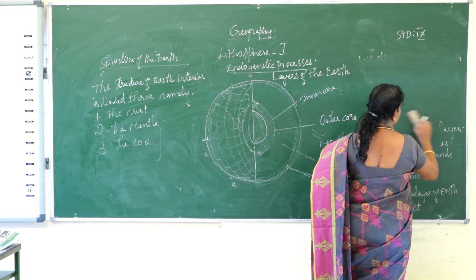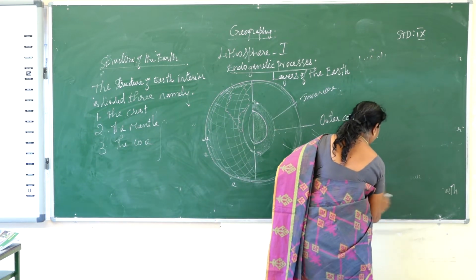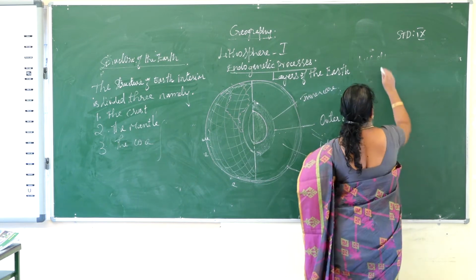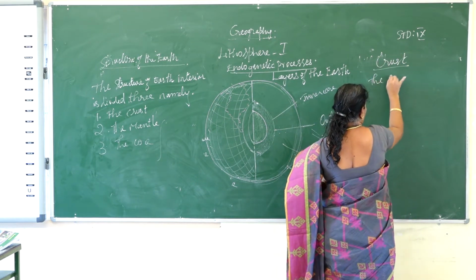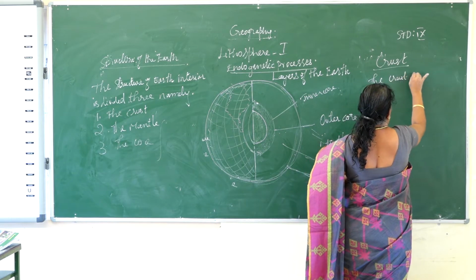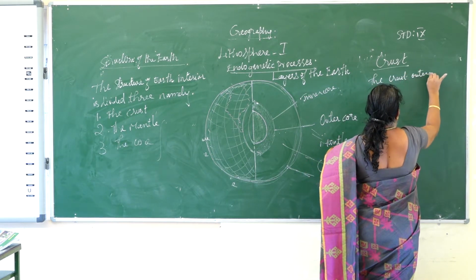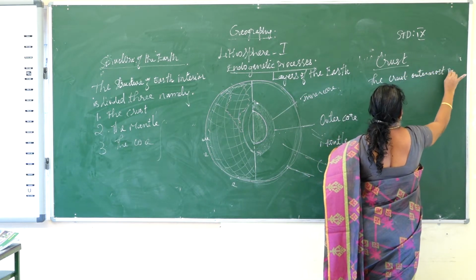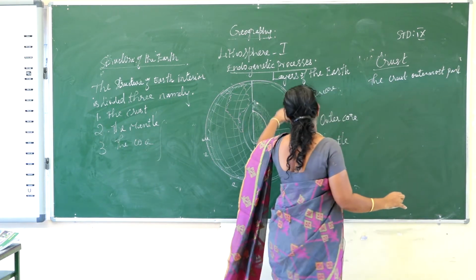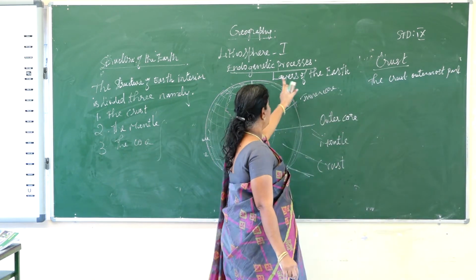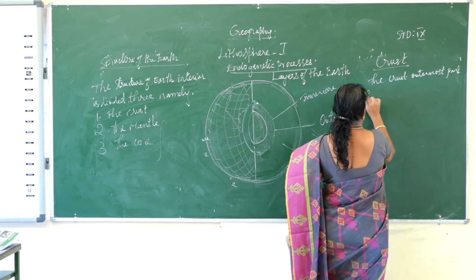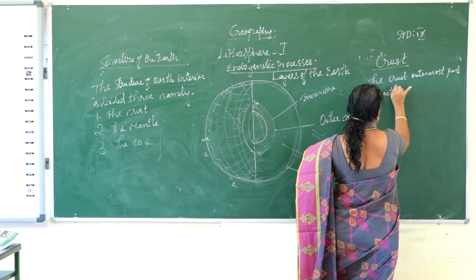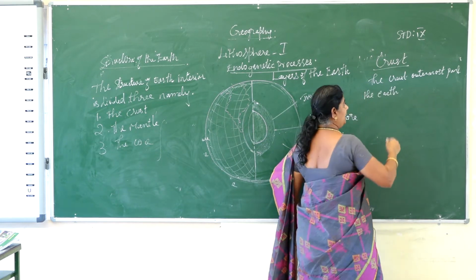The first one is the crust. The crust is the outermost part of the earth, where we all live.